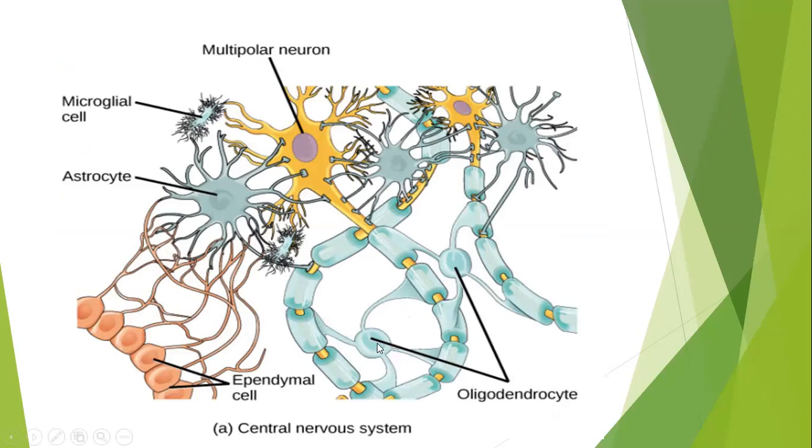Clear? So see here, the oligodendrocyte sends its process to these axons, and these axons are covered by that myelin sheath made up of oligodendrocyte, here in the central nervous system. So the central nervous system myelin sheath is formed by oligodendrocytes.